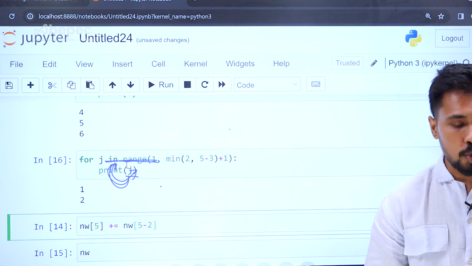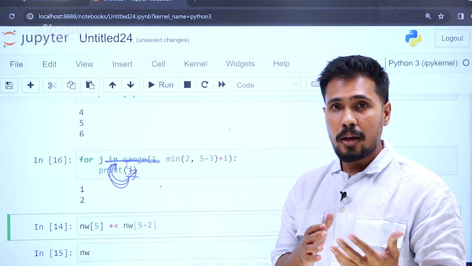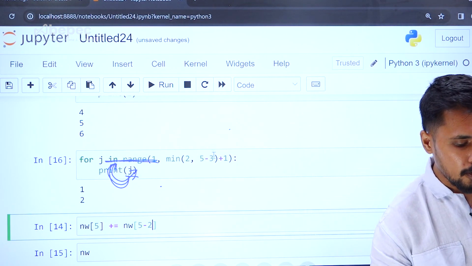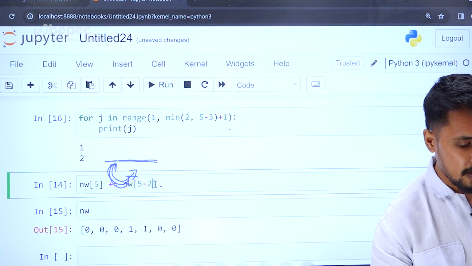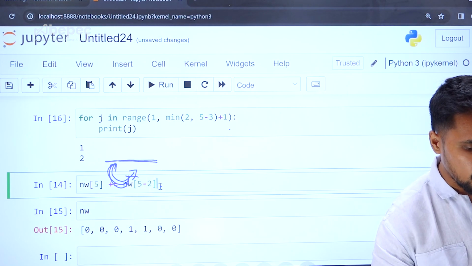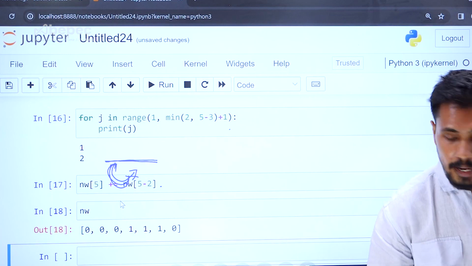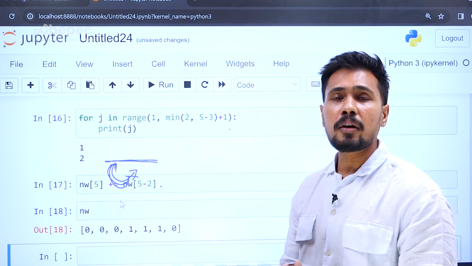So j of 1 is already done. It's already complete. You don't need to go back and rerun that one more time. If you want, you can just go back and do it. I'm just going with the second one. And now if I run, again you're able to make another move.